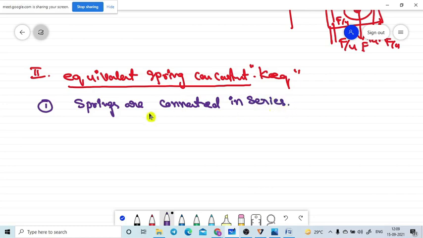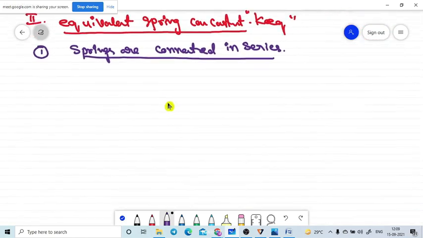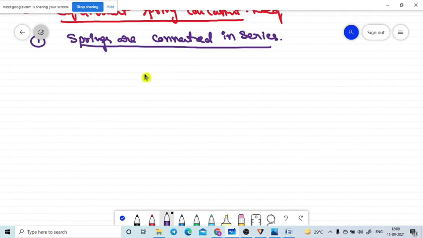So this case we are discussing. We will have two different cases. First case we are going to discuss, after that we will go to the second case. Let me take, there are two springs. So this is the spring, the first of the two springs here.